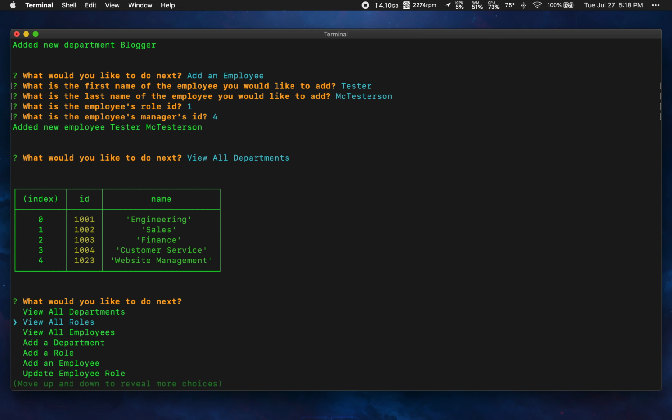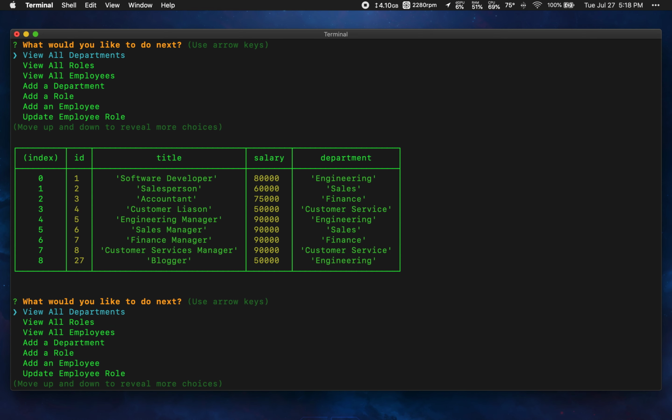And we can also go and select to see all the different roles within the company. So if we hit enter on that one, it'll print out a table here showing all of the different roles that are available within the company. We have software developers, we have salespeople, accountants, customer liaison. It has the role ID over here to the left. It shows you the salary for each role, and then it also shows you which department each role is in. So the software developers are part of the engineering department, the accountants are part of the finance department, and so on and so forth.